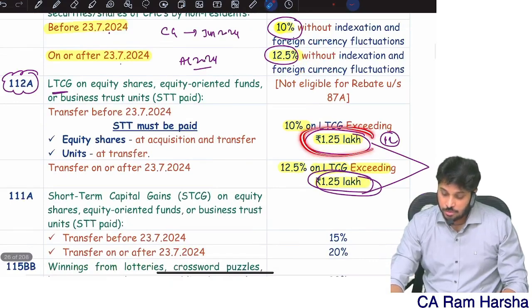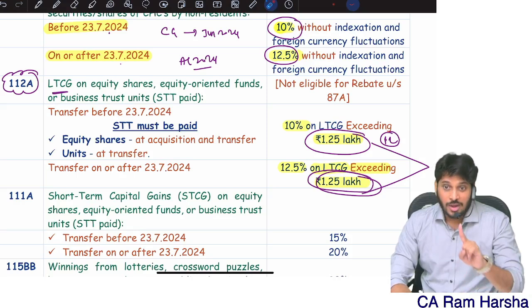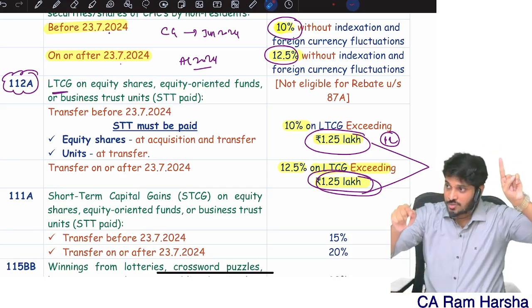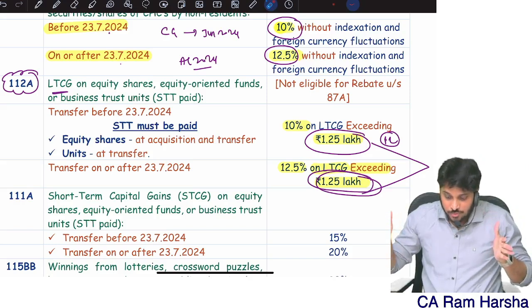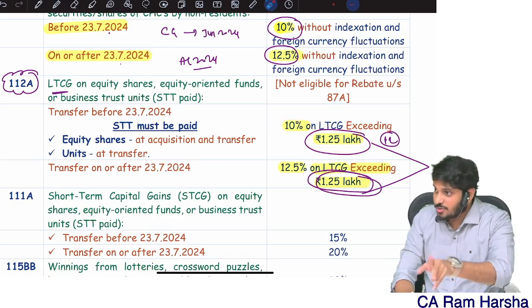One student asked me: Sir, before 23rd July, it is 1 lakh, no exemption? No, the 1 lakh exemption is for the 23-24 previous year. The 1,25,000 exemption is for the 24-25 previous year. Just because I covered 1,25,000 here, that doesn't mean you will get 1,25,000 two times.